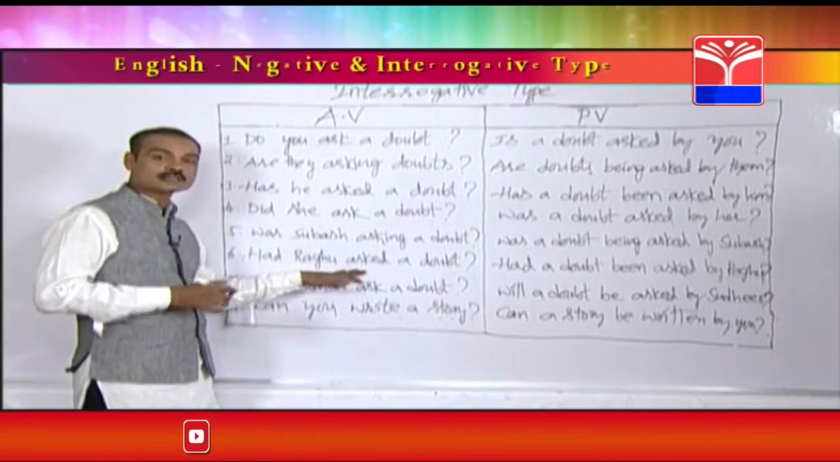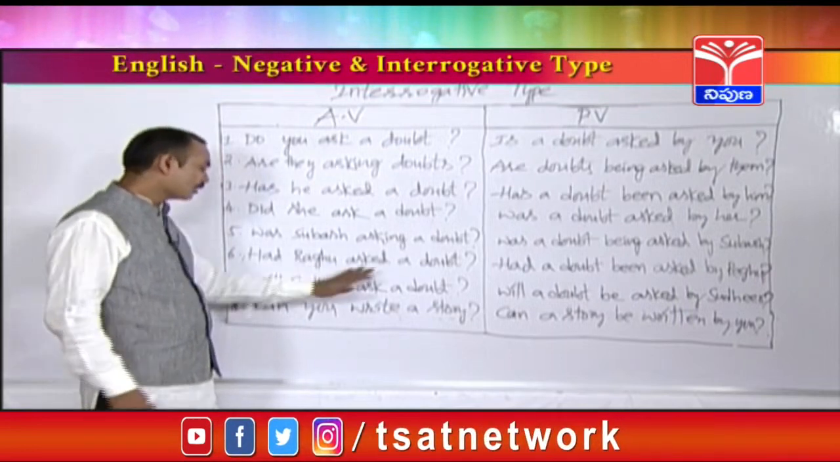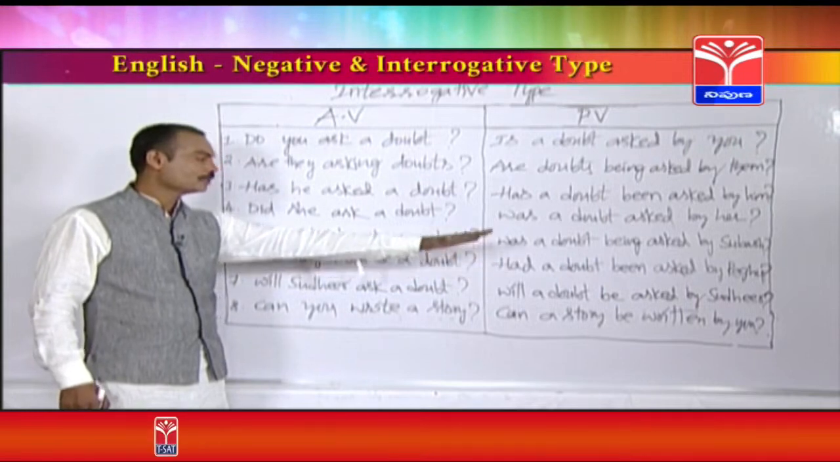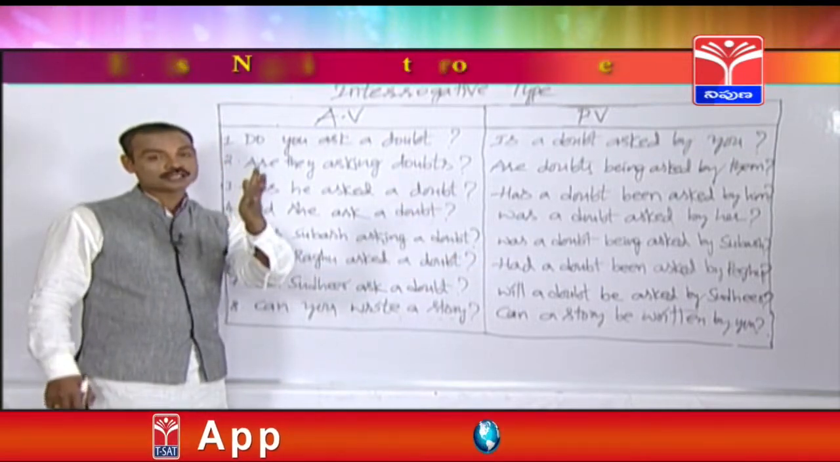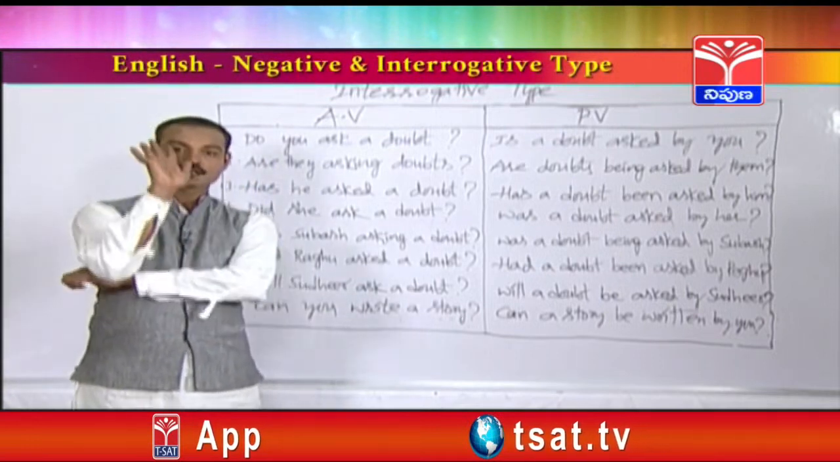In the past perfect tense, there is only one helping verb, that is had. So, had Raghu asked a doubt. Now we are going to change this into passive voice. Here I am going to tell you another beautiful technique. Please remember, don't forget it. Friends,